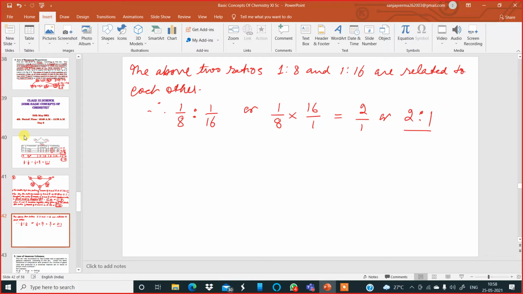So we can finally say over here that the ratio of masses of hydrogen and sulfur, which combined with a fixed mass of oxygen, is a whole number multiple of the ratio in which hydrogen and sulfur combine together to form the third compound, that is hydrogen sulfide gas. Am I clear? So this is proving and following the law of reciprocal proportions. Okay, so this was one example.